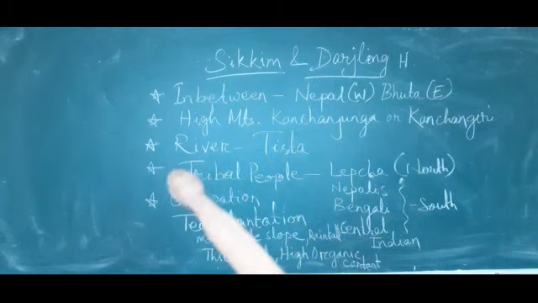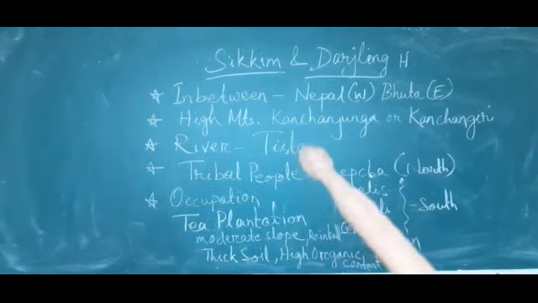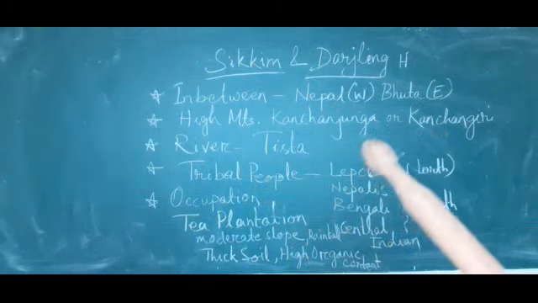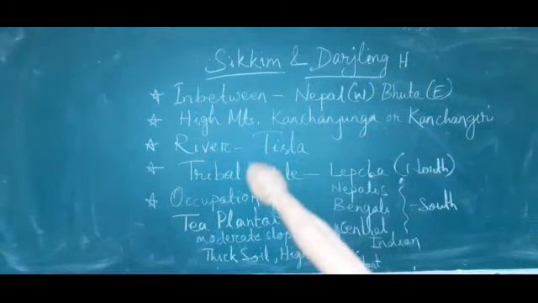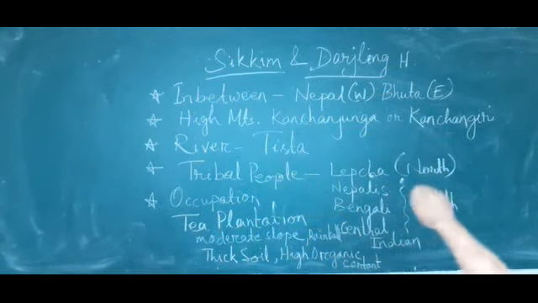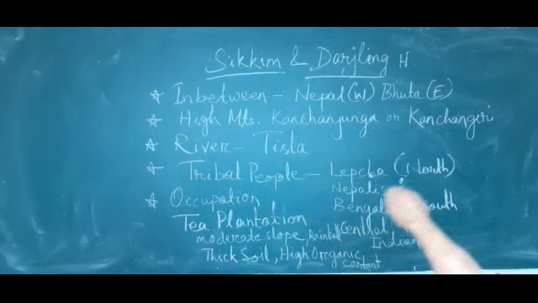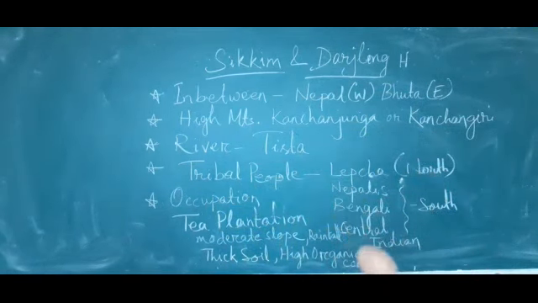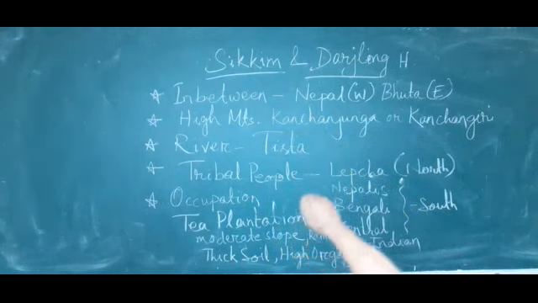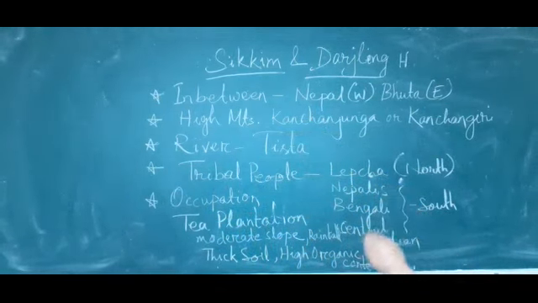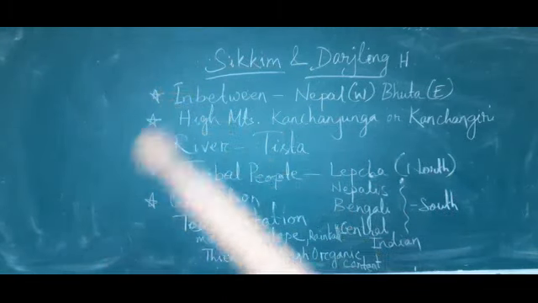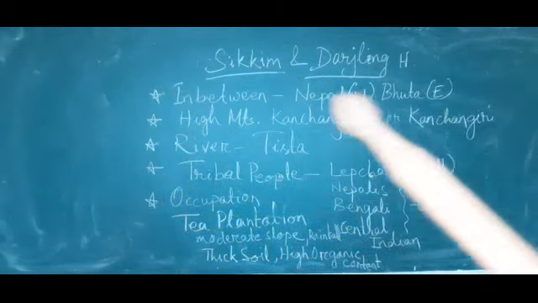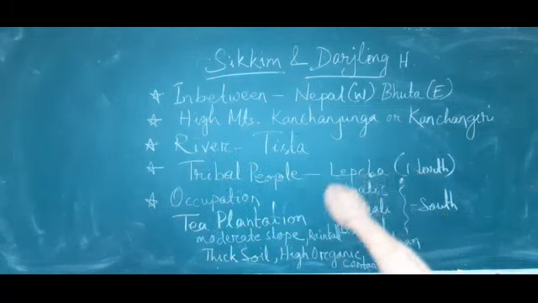Okay. And here the fast flowing river Tista flows. Mainly in this Sikkim and Darjeeling Himalaya, tribal peoples are living. In the northern side, the tribal people are known as Lepcha. But in the southern part, mixed tribal peoples are living. What are they? Nepalis, Bengalis and Central Indian tribal peoples. Northern part means upward and southern part means the downward part of the Sikkim and Darjeeling Himalaya.